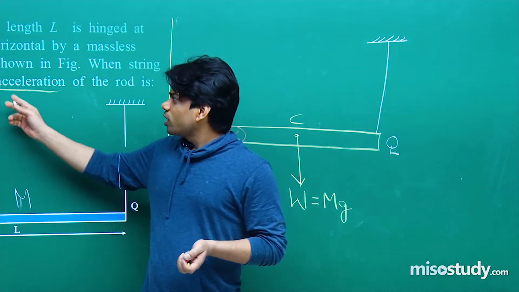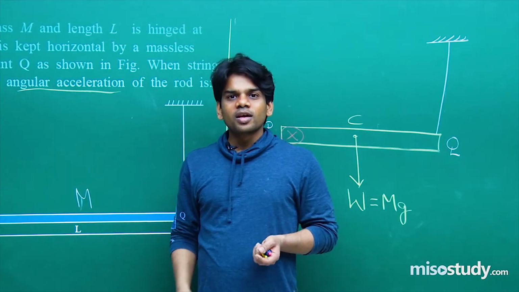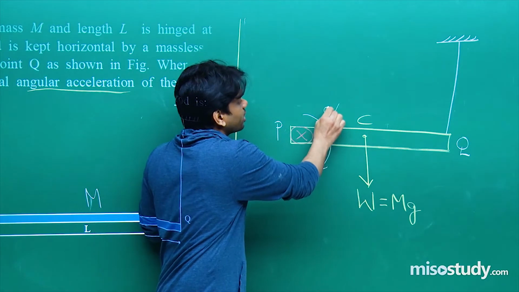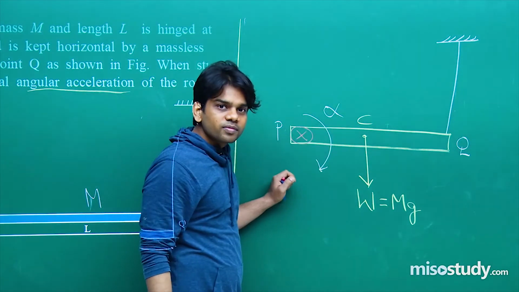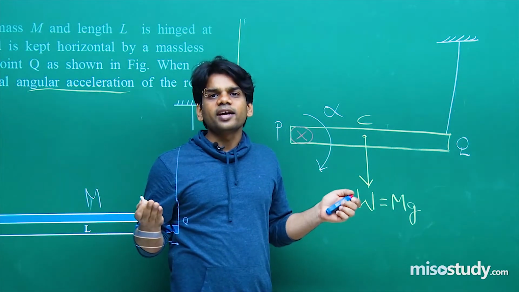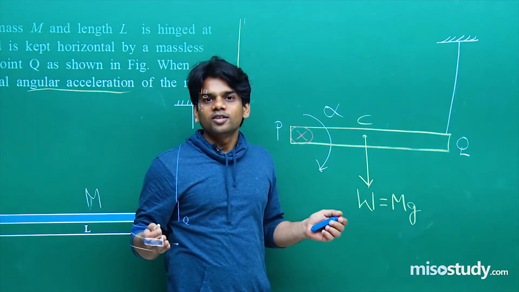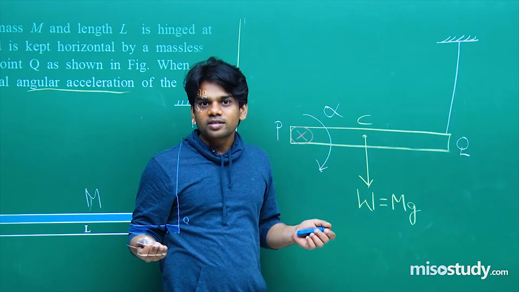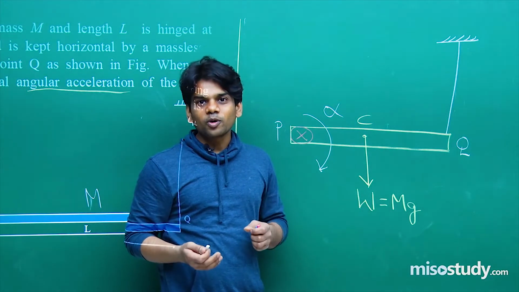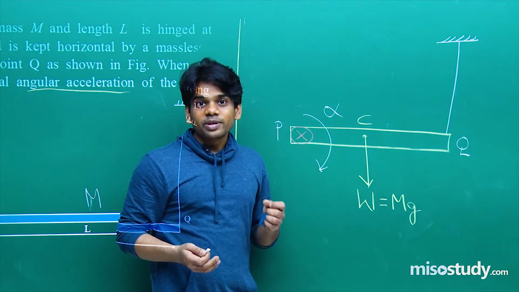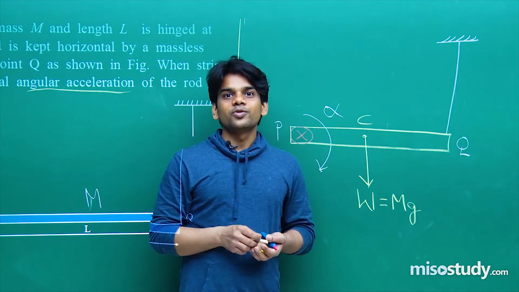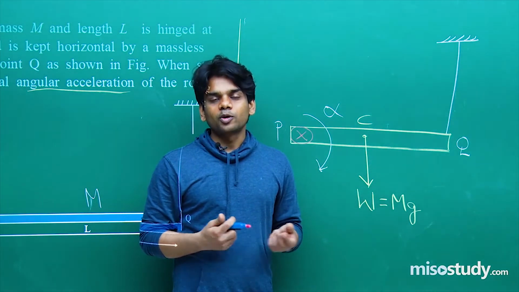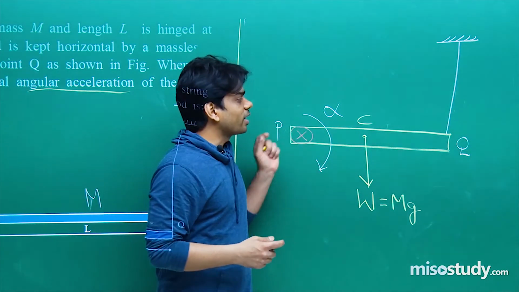And the question is, what is the initial angular acceleration? As it rolls down, it will have an initial angular acceleration. Let's say that's alpha. If angular acceleration is there, that will be provided only due to a torque. If a torque has to act, that means a force has to provide that much torque. That means there will be some agent providing the force. That force will give you the required torque to provide the angular acceleration.